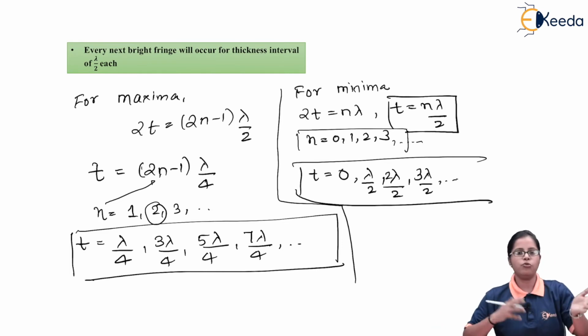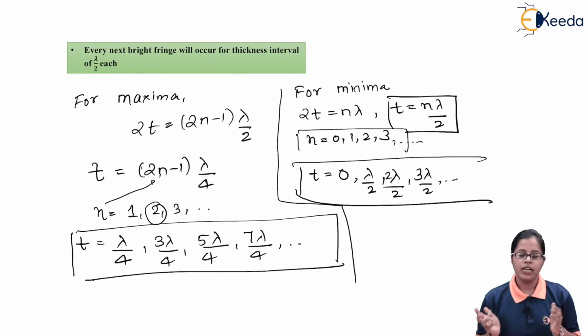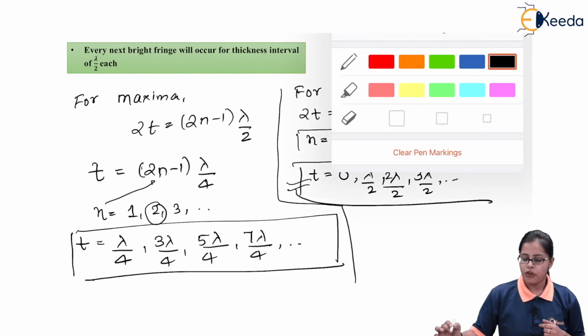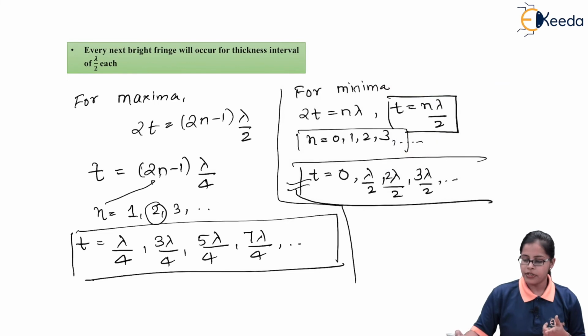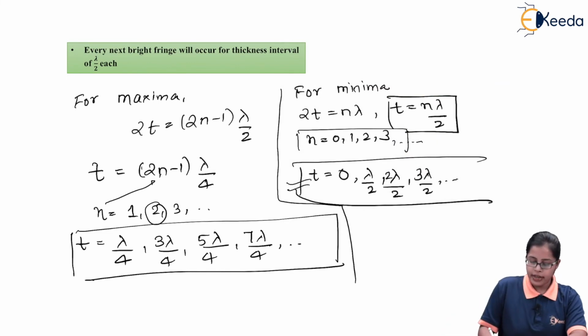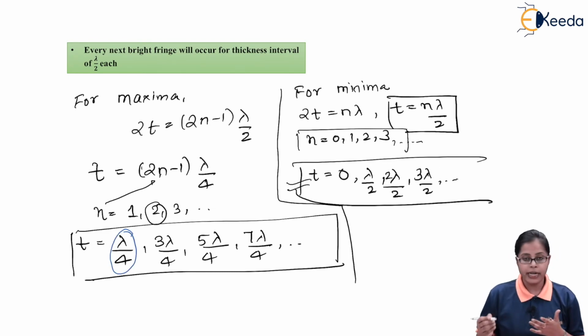So these are the two different values of thickness for bright bands, that is for constructive interference, and this is the condition for thickness for destructive interference. If we look at the criteria, the first thickness we obtain for the bright band is lambda by 4. The second bright band is 3 lambda by 4.